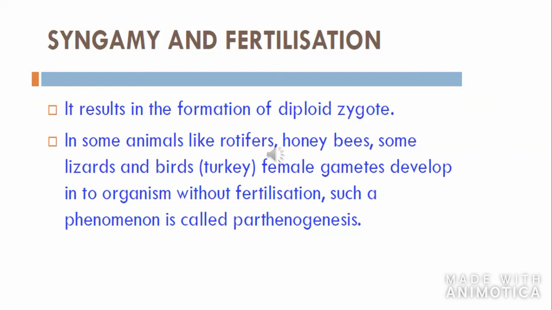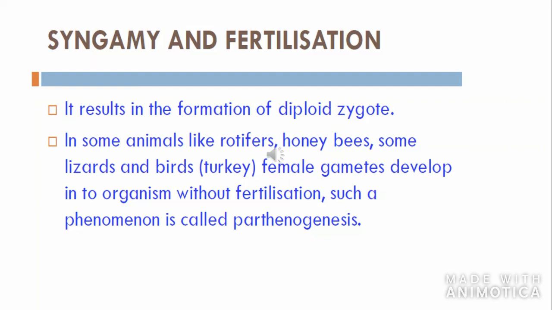Parthenogenesis is also known as arrhenotoky. I know you are hearing this term for the first time, but I don't have a board here to write the term, so I'll just spell it. Arrhenotoky.